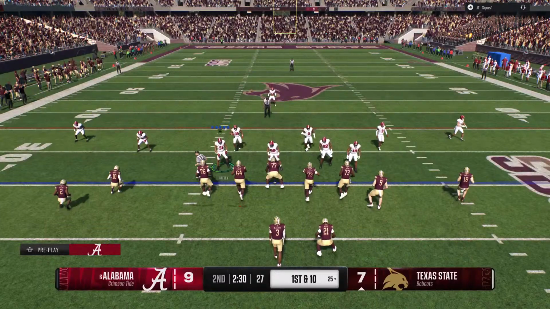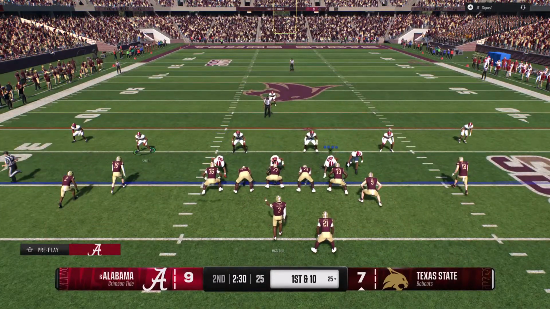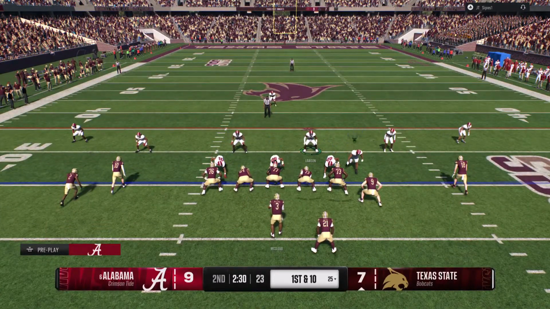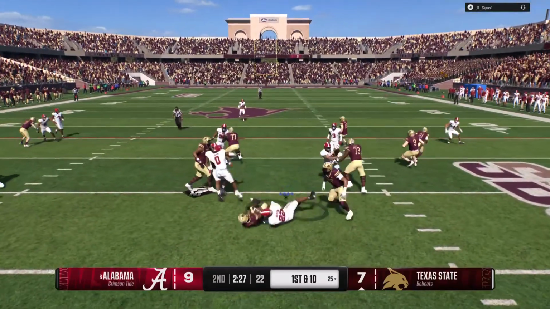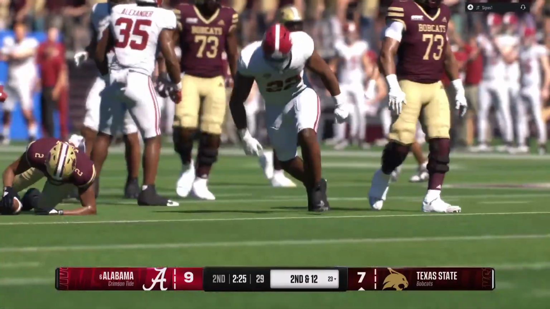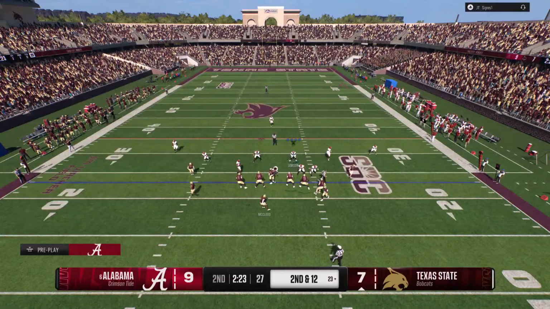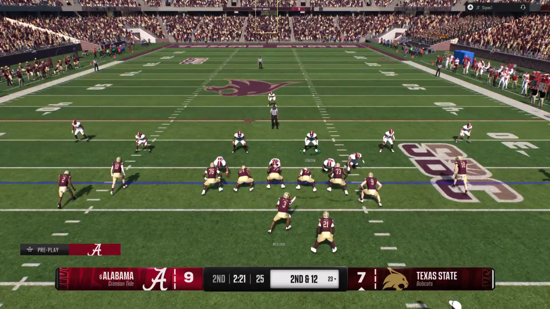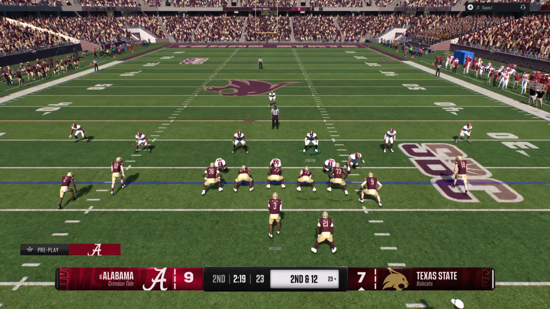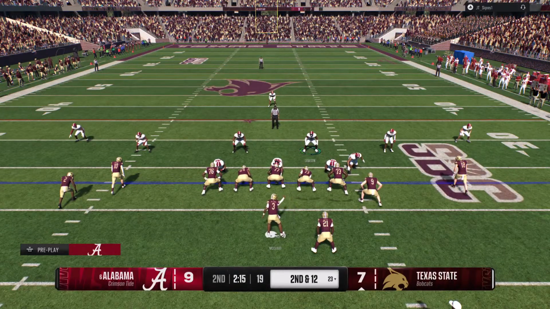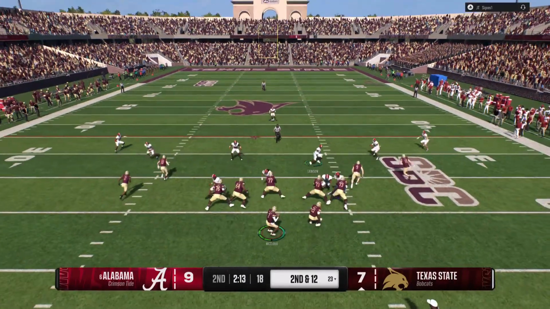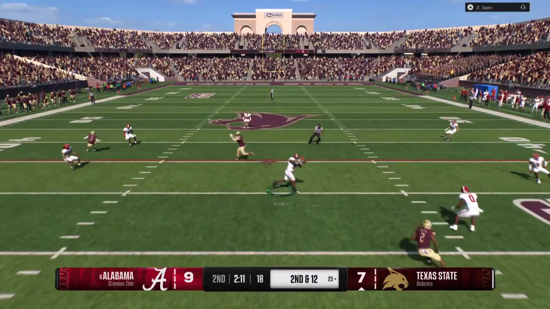Texas State gets the football back, and here comes the offense. And the last time they had the ball, they wound up giving up a safety, Jesse. Yeah, that was ungood the last time they had the ball. So they got to do something here offensively to get into a rhythm, running and throwing the football. Try to find that consistency, Dan. And try to find something positive with this offense. Forget about the safety. Those don't happen very often. Try to get some first downs together. Get some good mojo going.